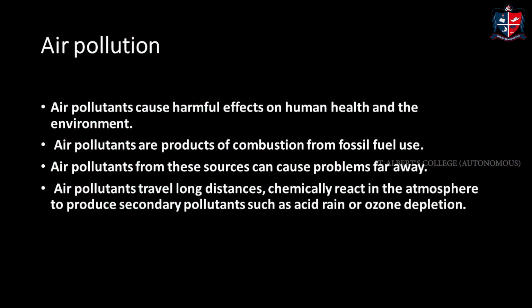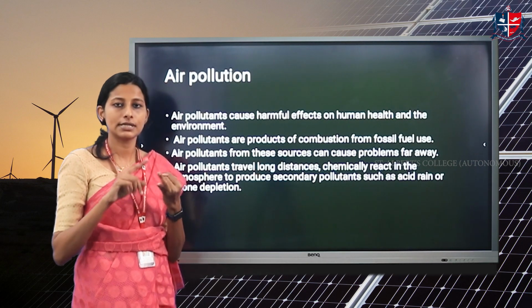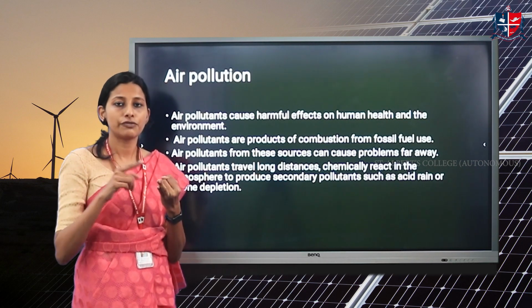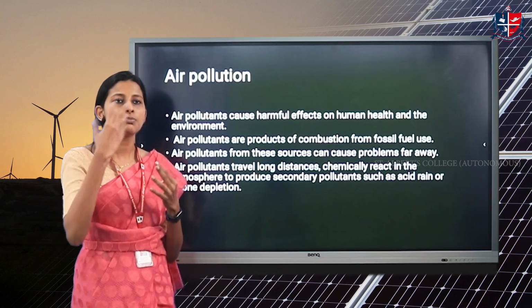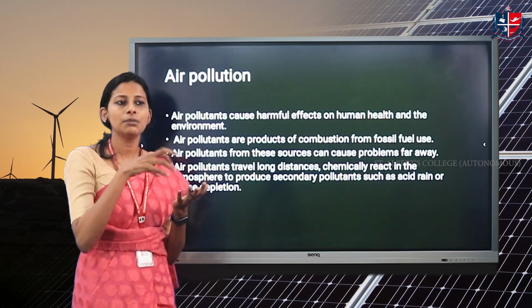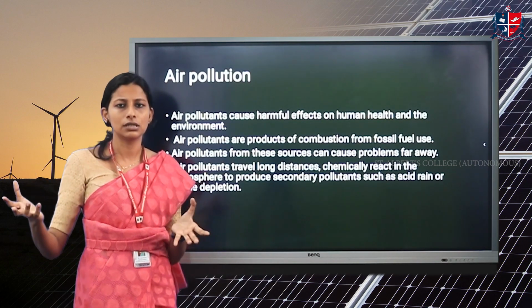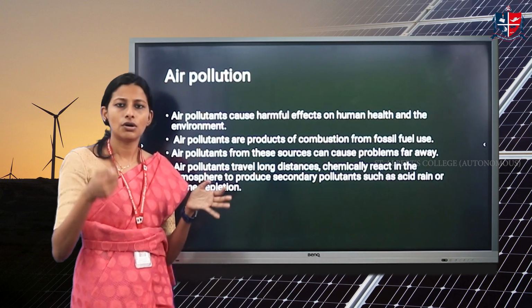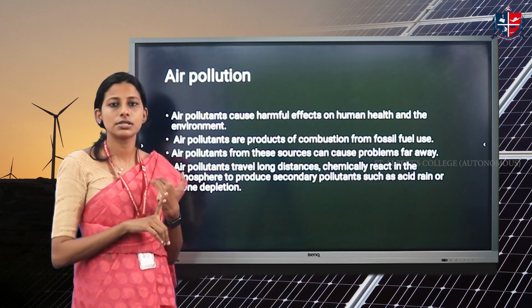Okay, air pollution, as I said, is mainly causing problems to human health. As you know, there are many air pollutants like oxides of sulfur, oxides of nitrogen, chlorofluorocarbons, and ozone. These pollutants are primary as well as secondary. Many primary pollutants get directly emitted from a source. For example, a vehicle in traffic that is on will emit a lot of smoke. In that, the most important component is the oxides of nitrogen.